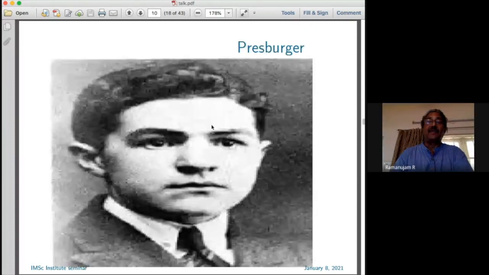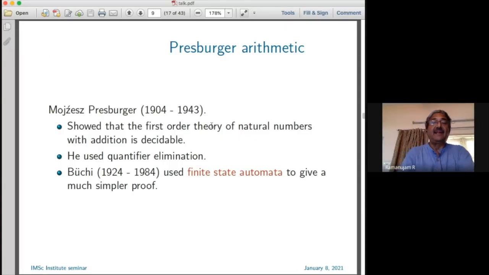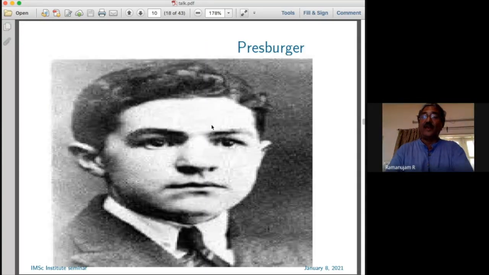And here is Presburger. Presburger is also an interesting person. A little aside, he proved this theorem that for the theory of natural numbers, addition is decidable, and he was a student of Alfred Tarski. Tarski told him this is good enough for a master's thesis, but not for a PhD. And poor Presburger was heartbroken. He went on to fight in the war, and he died in the Holocaust. He didn't do very much work, but what he did was beautiful.